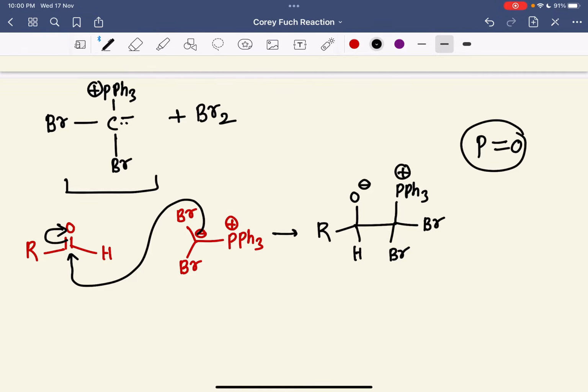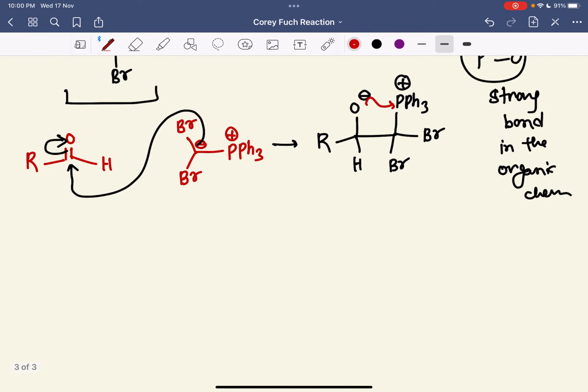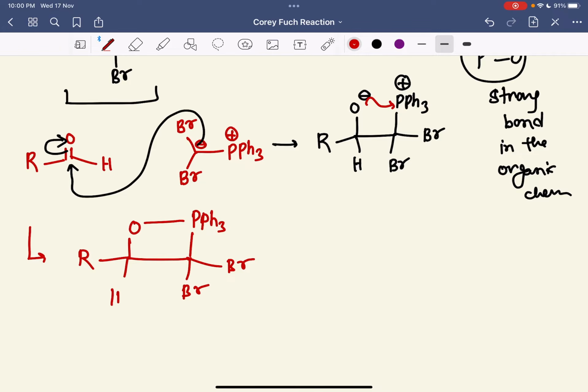Now, because the phosphorus has a positive charge, and we also know that the phosphorus oxygen bond is a very strong bond in organic chemistry, P double bond O is a very strong bond in organic chemistry. So what happens now? This O minus will attack on this phosphorus, and you will get a four-member ring, something like this. PPh3, and here is a Br, and here is a Br, and here is the hydrogen.